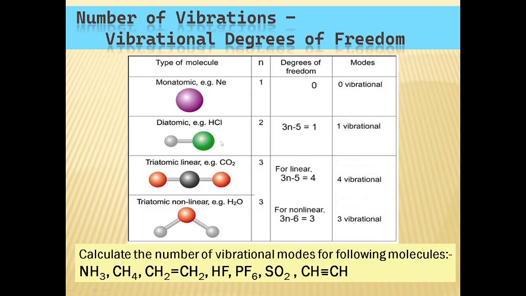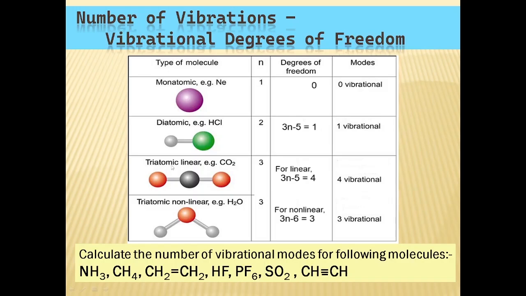But for a diatomic molecule like HCl, n is equal to 2. 2 atoms are present here. So 3n, that means 3 into 2, 6 total degrees of freedom is possible for a molecule, and out of that 6, 2 are rotational and 3 are translational. That means we have to subtract a total of 5 degrees of freedom in order to get the vibrational degrees of freedom. So the total vibrational degrees of freedom for a diatomic linear molecule will be 3n minus 5. So here for HCl, 3n minus 5 is 1.